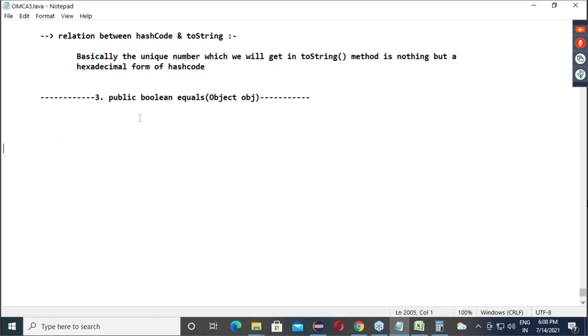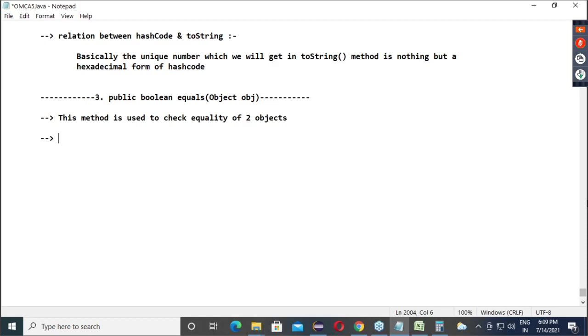Okay, you think till then I will write a point. So this method is used to check equality of two objects.